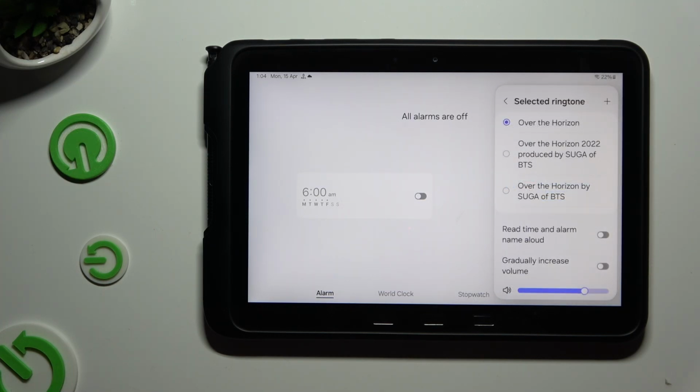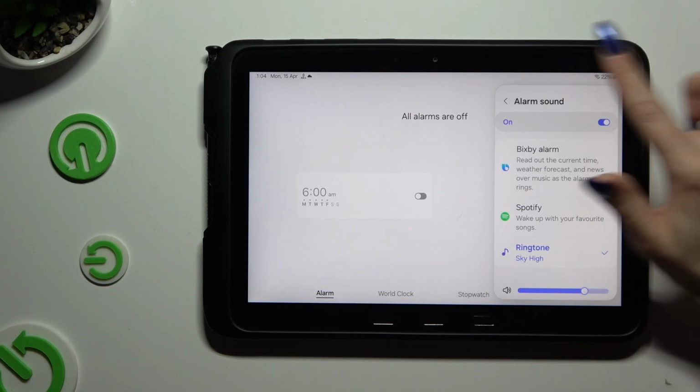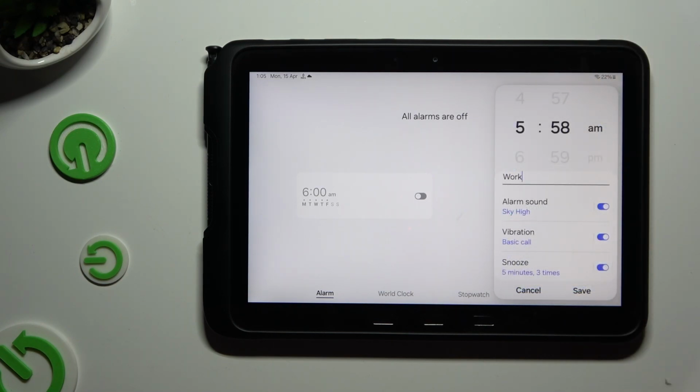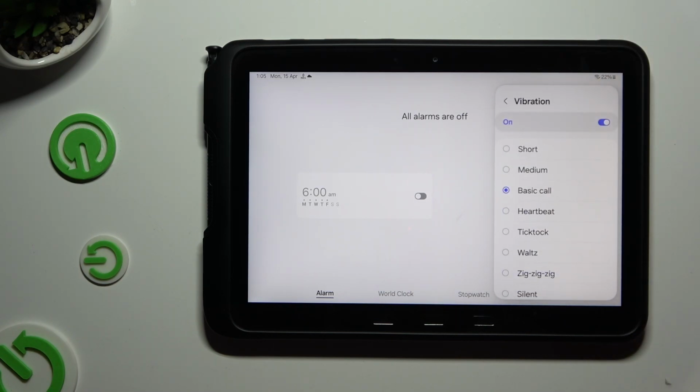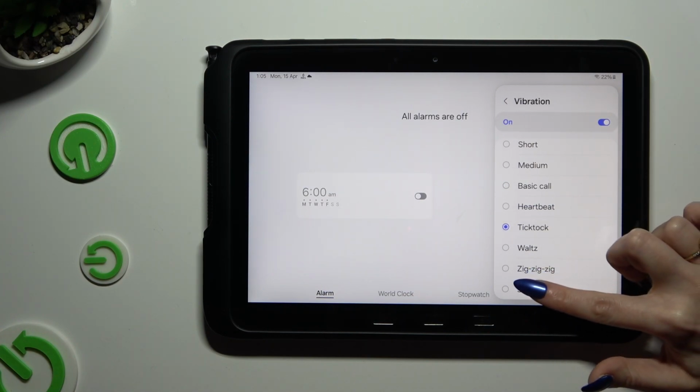If you don't want to do that, you can always pick one of those melodies. Just click on the chosen one and go back. Like Sky High. Now tap on vibration and select perfect vibration pattern for your incoming alarm. You can also select silent.